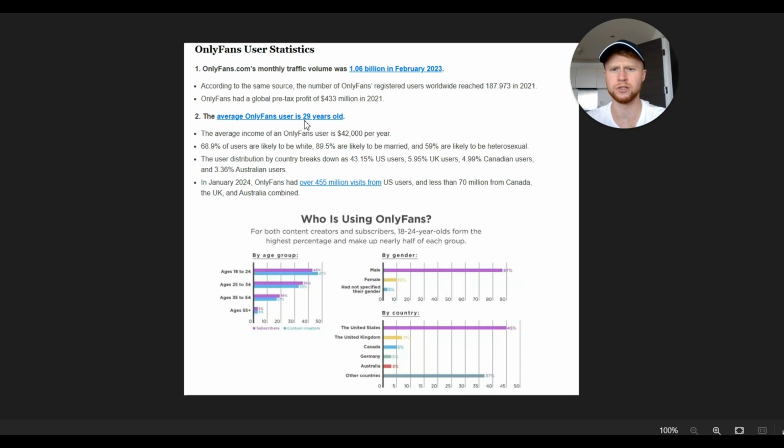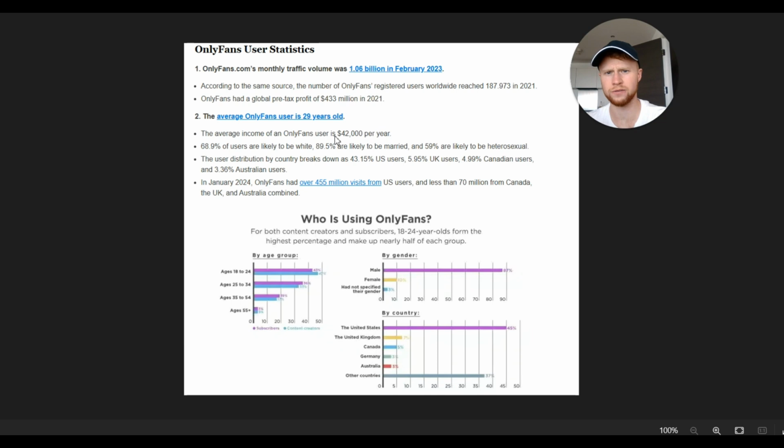So the average OnlyFans user is 29. So we can safely say that the average user on FanView is most likely going to be around that 29 years old mark. This is where you're going to have to customize your chatting a little bit. If you're chatting for someone towards the age of 18, 19, 20, and you're purely targeting that kind of fan base, maybe that's not the best. Maybe it's best to aim for someone slightly older and chat in a slightly different style to get the best ROI. So maybe that's something to think about.